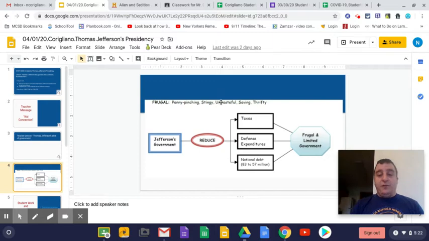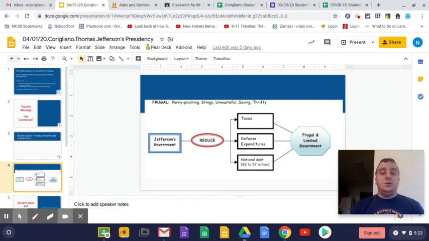So if we move over to the Google Slides presentation, we will see Jefferson's idea of government and his ideal view of what government should look like. Jefferson believed in a smaller government, in a smaller role for the national government, because if you remember, he believed that the state governments should have most of the power, and the federal government should really only be there as kind of a referee when needed.